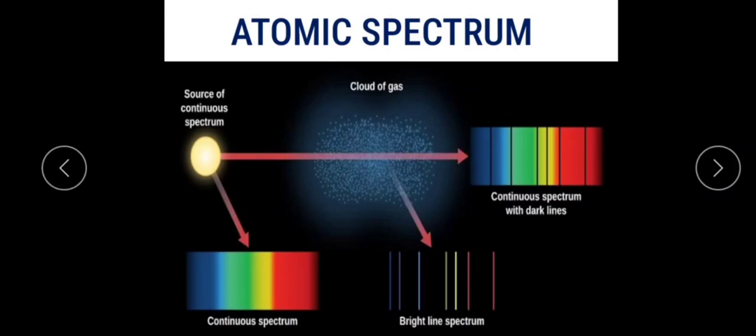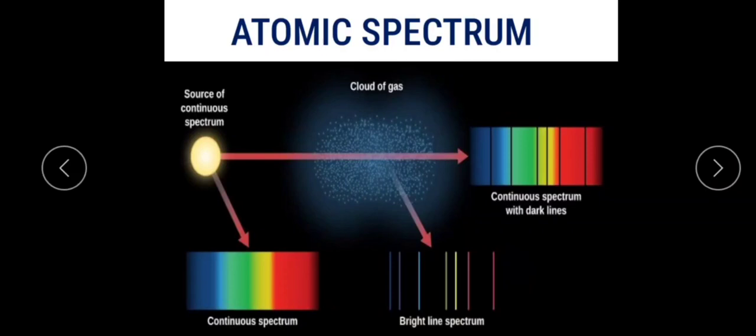Here, one is a line emission spectrum, another one is a line absorption spectrum. The first one, bright lines on the dark background, is the line emission spectrum. Here lines are emitted, and each spectral line corresponds to a particular wavelength of light.